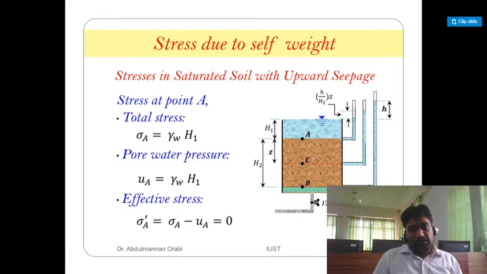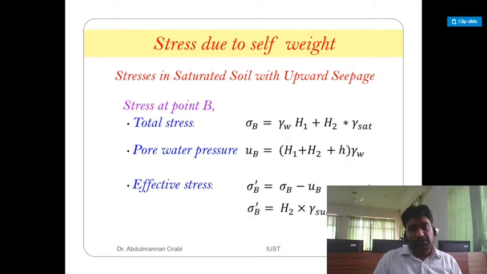So stresses at point A: total stress sigma A is equal to gamma W H1, pore water pressure UA is equal to gamma W H1, effective stress sigma A dash is equal to sigma A minus UA, which is equal to 0. Stresses in the saturated soil with upward seepage.